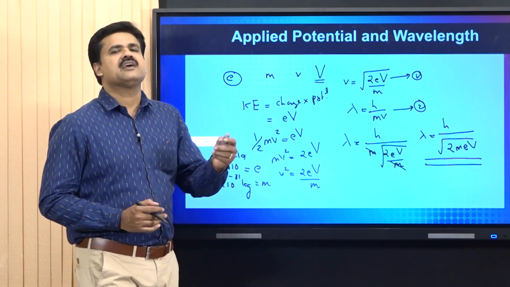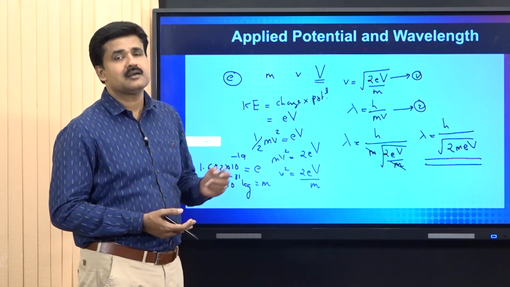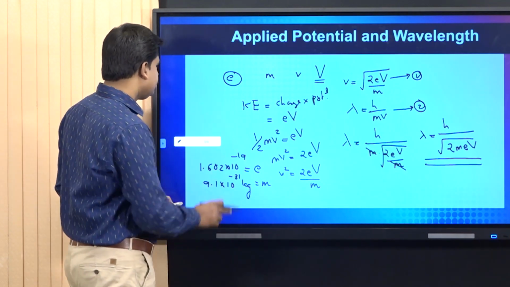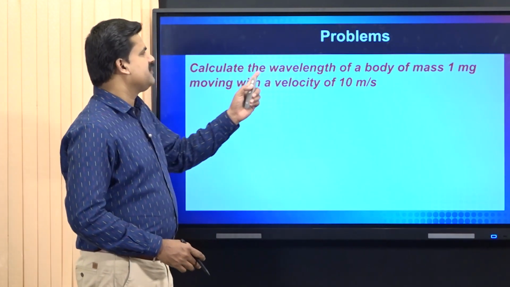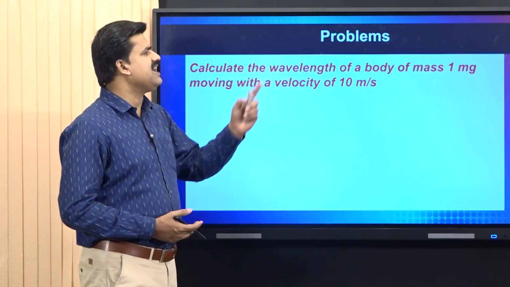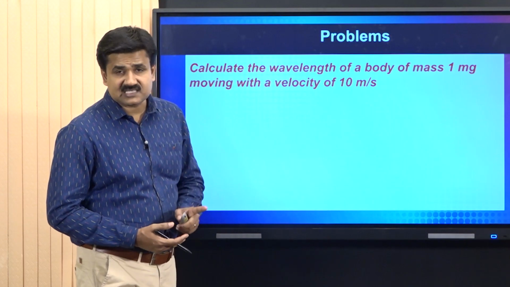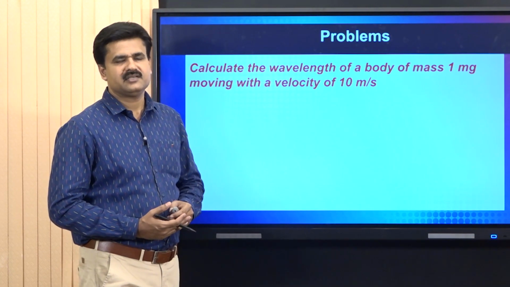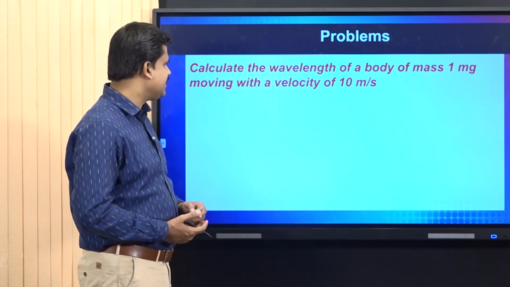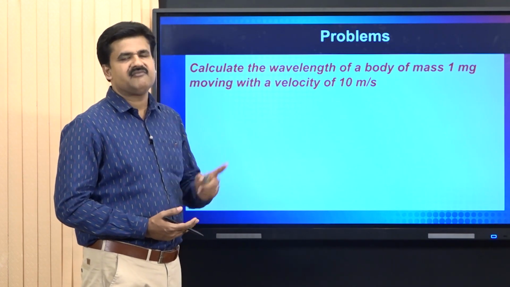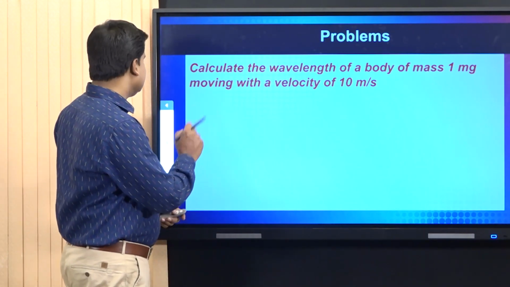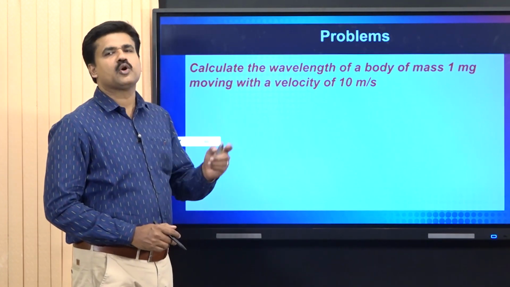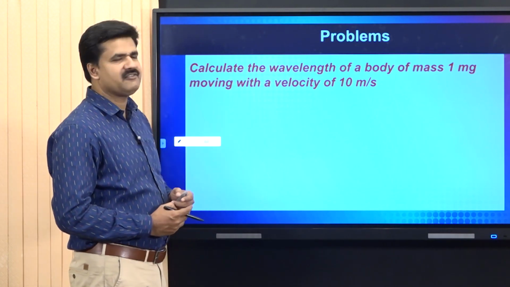Now we can do some numerical problems based on the concept of de Broglie relation. First problem, calculate the wavelength of a body of mass 1 milligram moving with a velocity of 10 meter per second. Here mass is given, velocity is also given. We have to find out the wavelength. We can use de Broglie relation directly to find out the wavelength of the system.